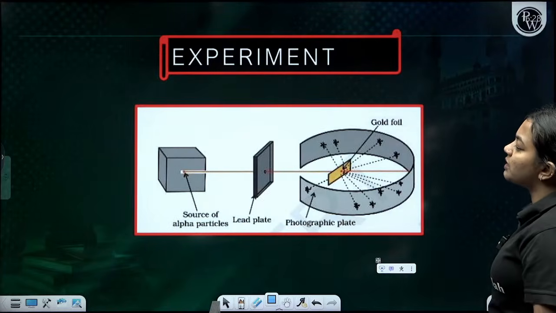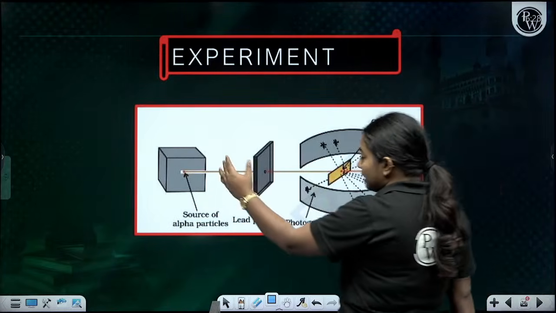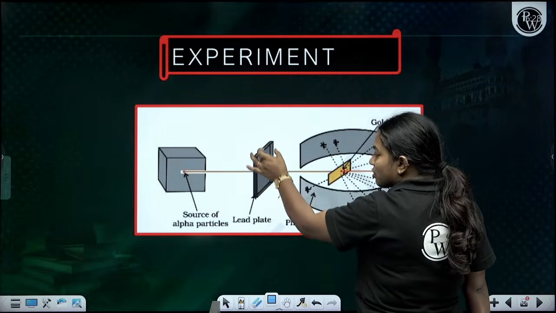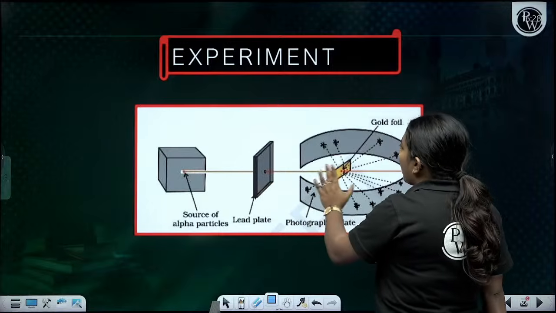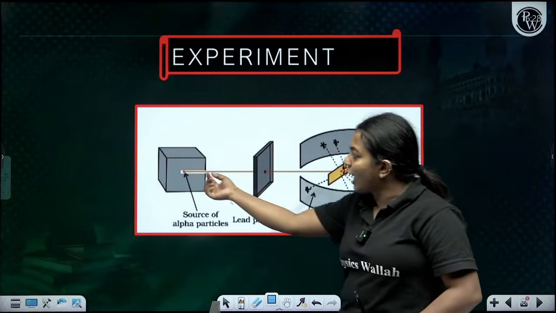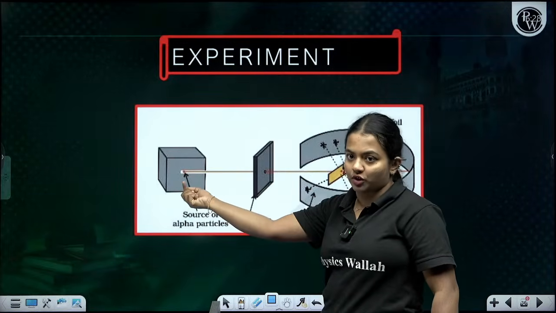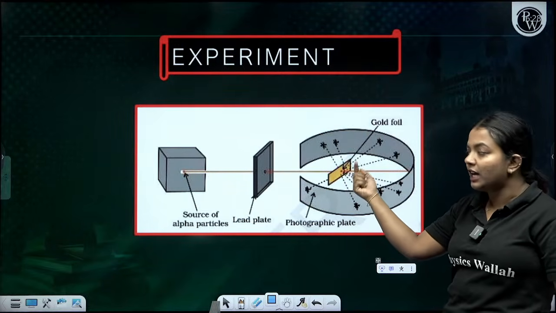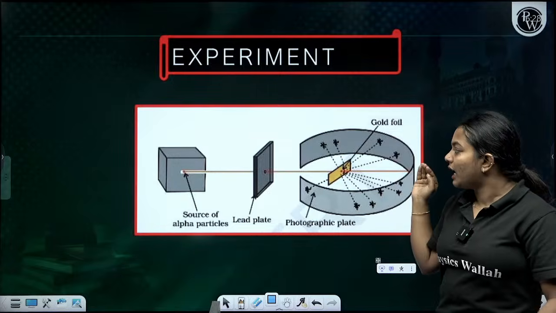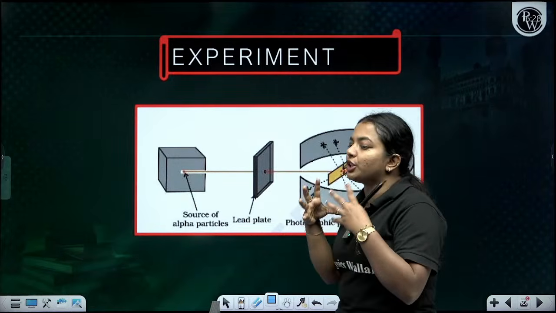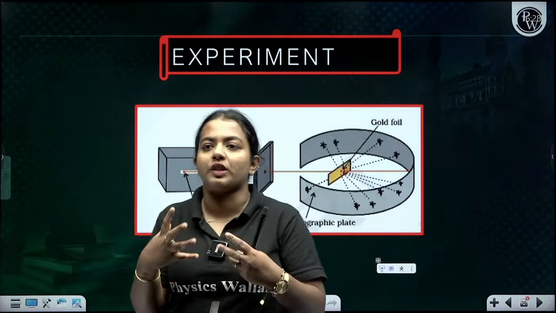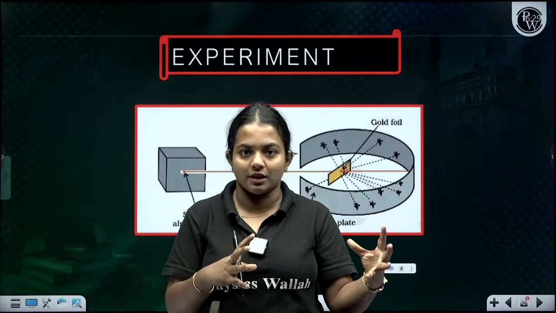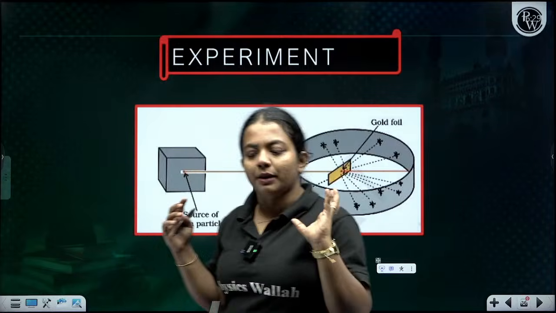There is a source of alpha particles, and he made this alpha particle beam pass through a lead plate. The alpha particles are positively charged. When the alpha particles come and hit the gold foil, they scatter. When he checked the rays as a result of this, there were some common things among the rays.